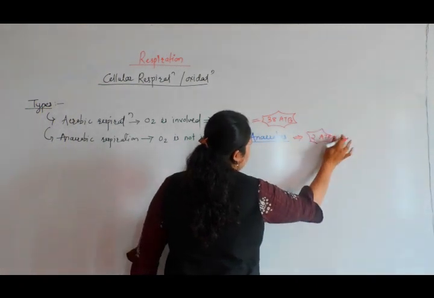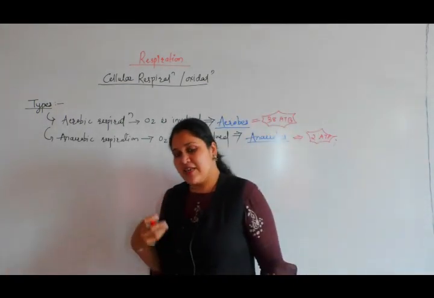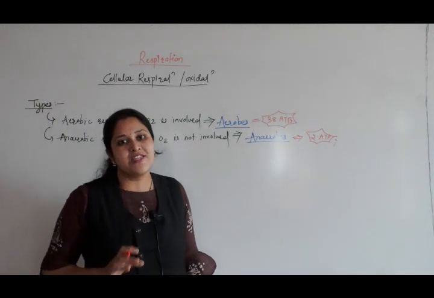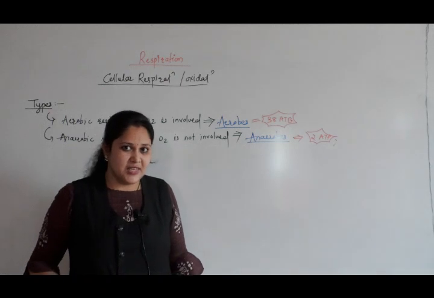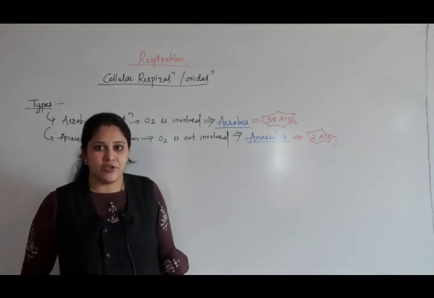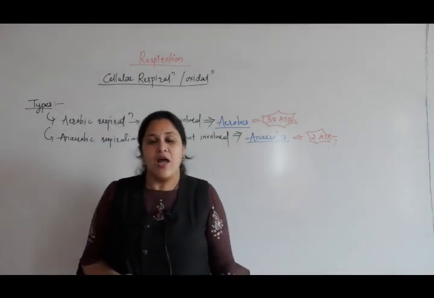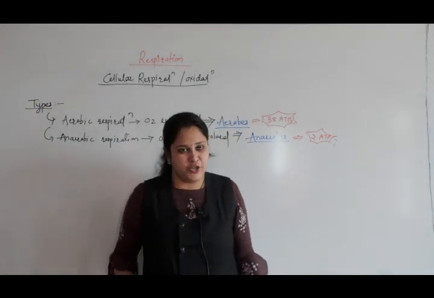So this is not very useful for us because it is less efficient. Very small amount of energy is released during this process. But in case of muscle cells, if there is a deficiency of oxygen or if the body's energy requirement is more, then muscle cells can also perform anaerobic respiration.